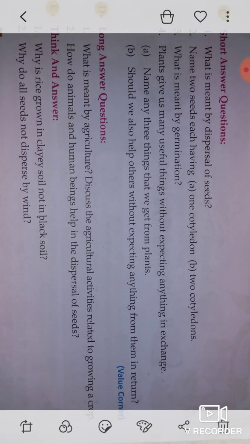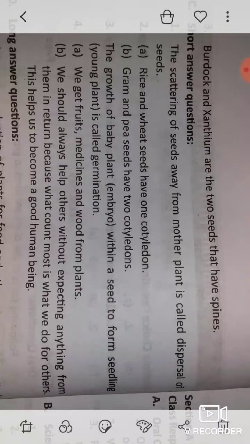Now second type of questions are long answer questions. Now first one, what is meant by agriculture? And discuss the agricultural activities related to growing a crop. Means what process is called agriculture, and when we are growing any type of crop, which are the agriculture activities from first to last. Now answer is